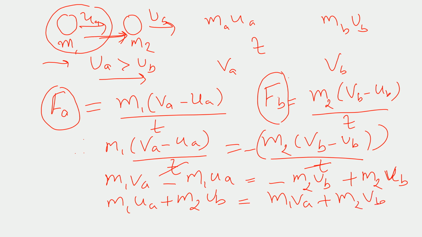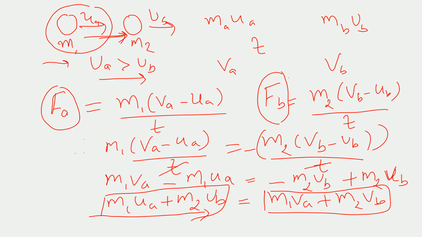Thus proved that the total momentum before the collision is equal to the total momentum after the collision. This is the law of conservation of momentum.